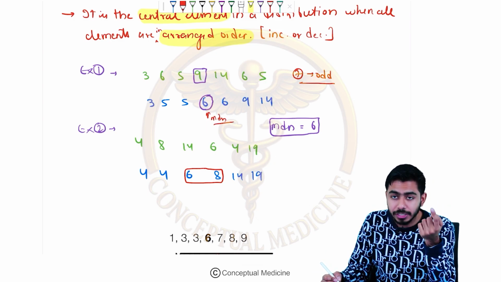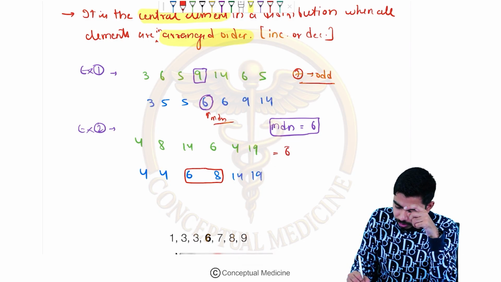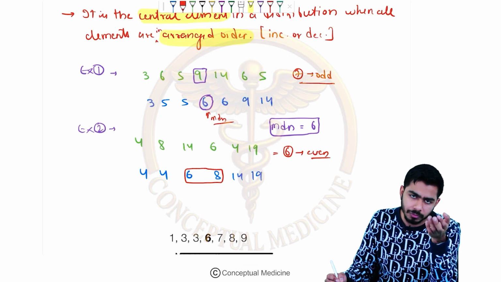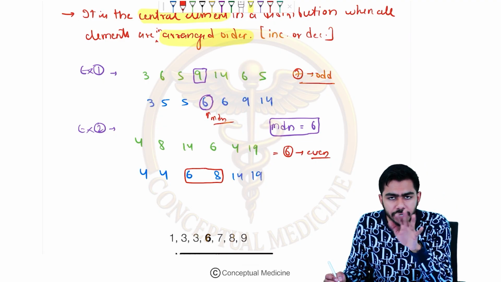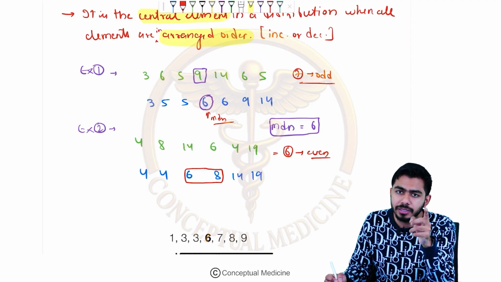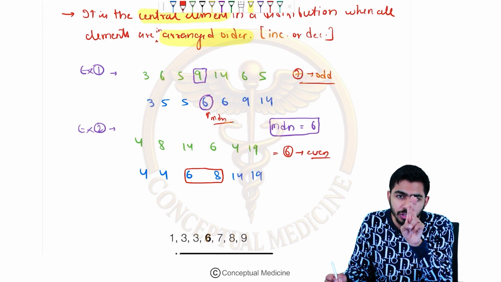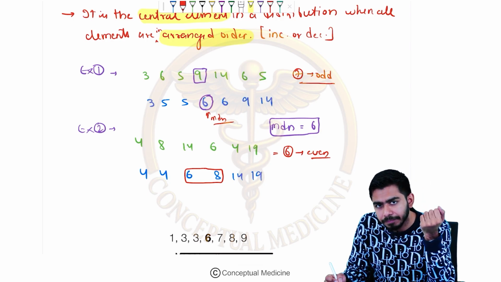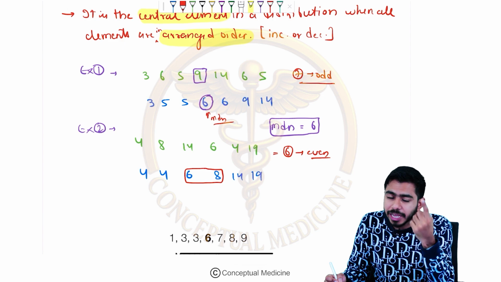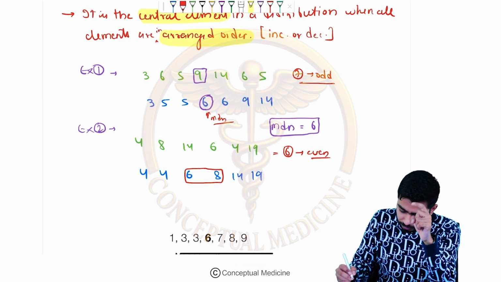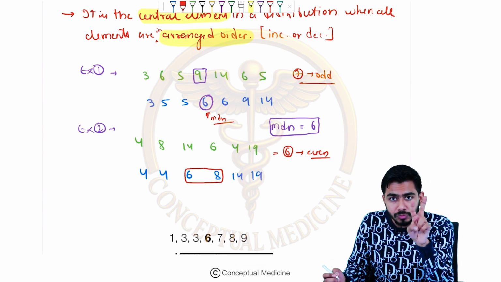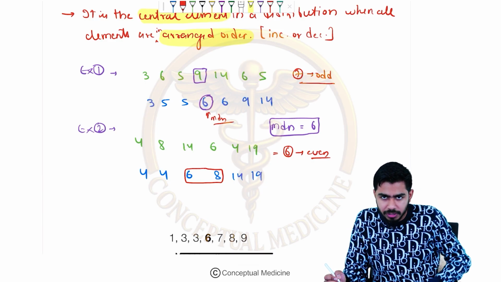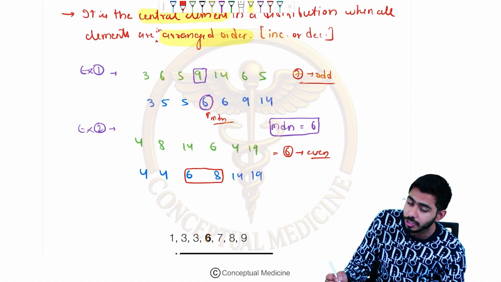But if it is an even number, here the total number is 6 and that is an even number. If the distribution is in an even pattern, obviously you need to arrange it in ascending or descending order, whatever it is. But the catch over here is you will be finding two central values. And these two values cannot be the answer at the same time. Right? It can only be the answer if both of those values are the same, for example, either 6 or 8. But they are different now, 6 and 8.